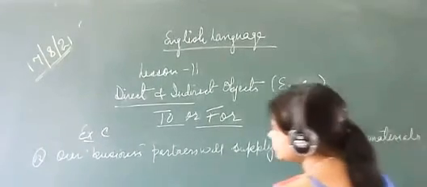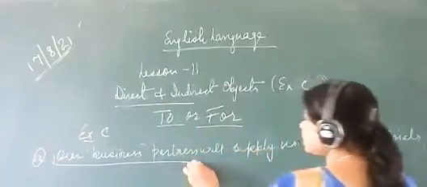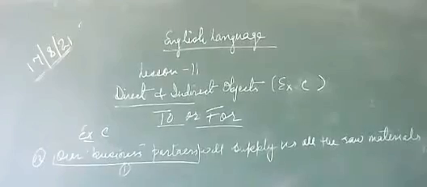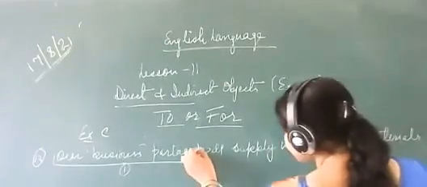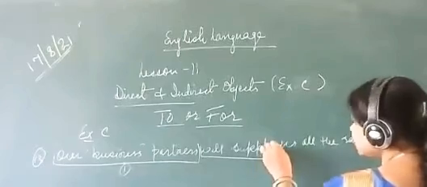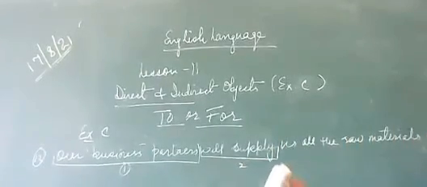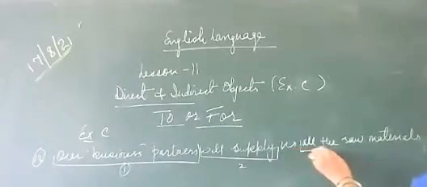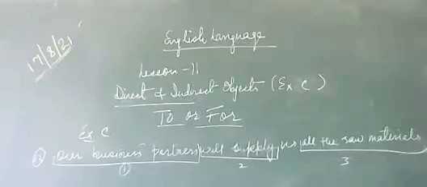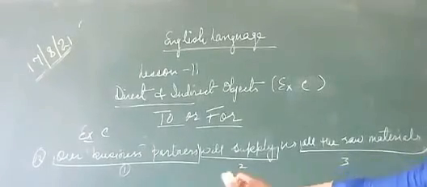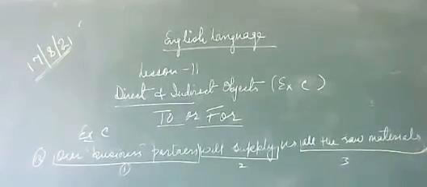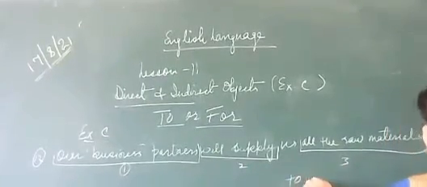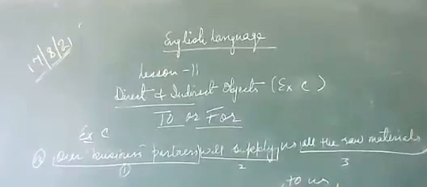So write your answer. A business partner will supply is the first part. Okay, second, our business partner will supply. Then third, all the raw materials. Now the first, second, and the third, you will not write us in between. So our business partner will supply all the raw materials. Then to us will be four.